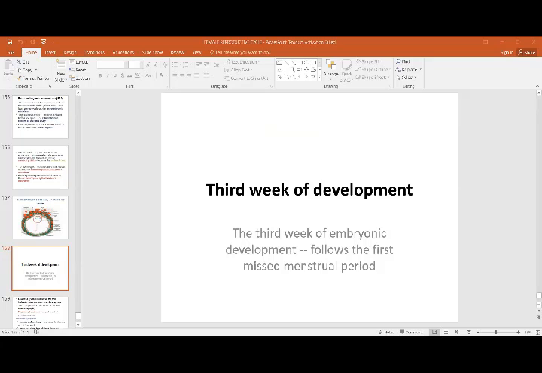Then if you see in this summary of the second week, the blastocyst is partially embedded in the endometrial stroma, that is the implantation. Then decidual reaction occurs. Then the trophoblast differentiates into cytotrophoblast and syncytiotrophoblast. This is all what is happening in the second week. The way we recollected the first week, we are recollecting.